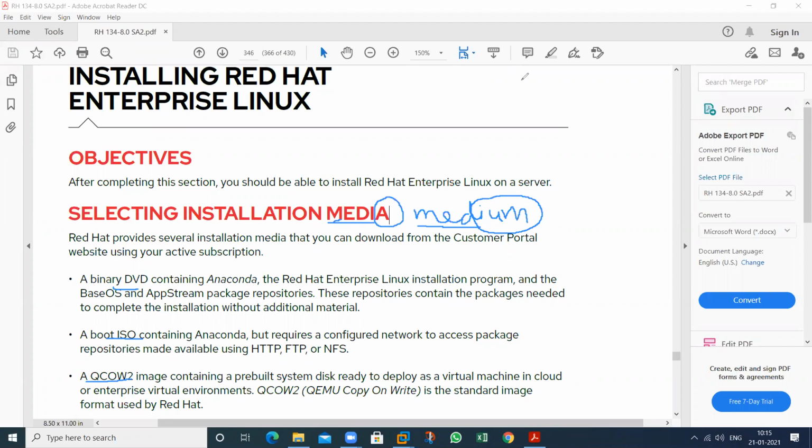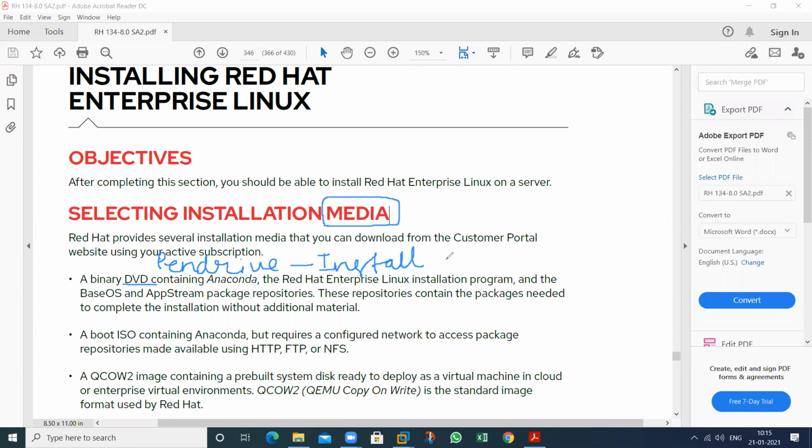So what type of media will you require? This is related to the DVD. This is related to the pen drive. By using the pen drive, we can install the operating system, RHEL 8.